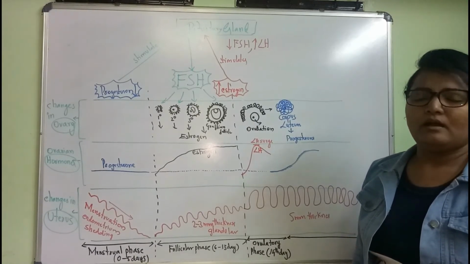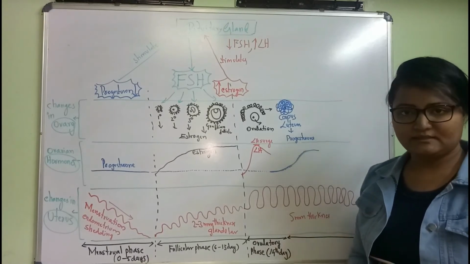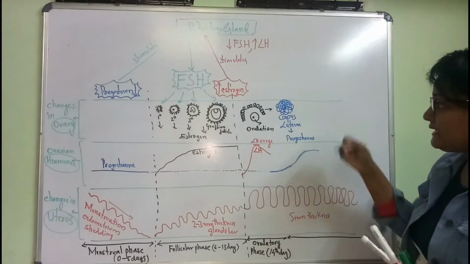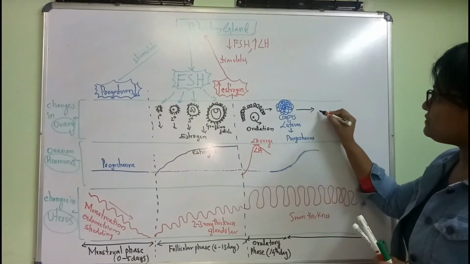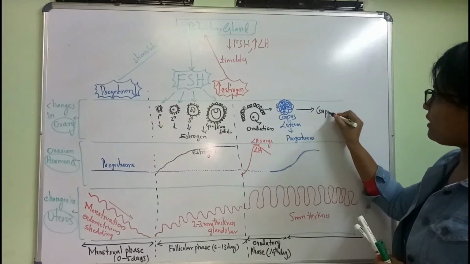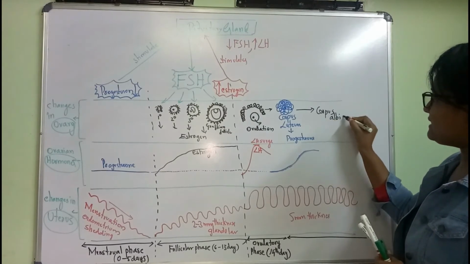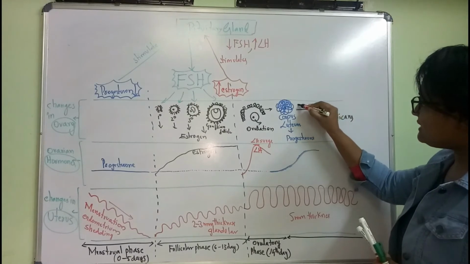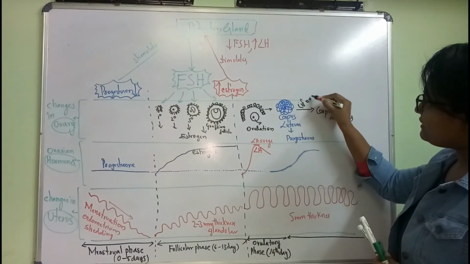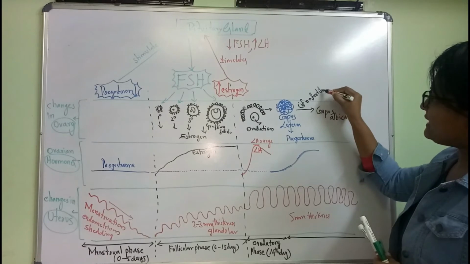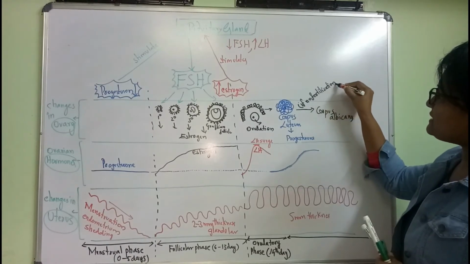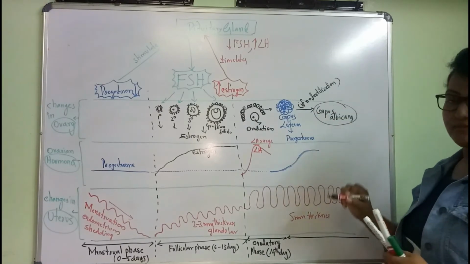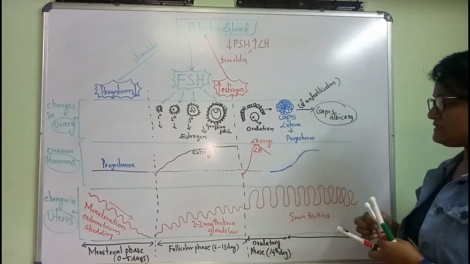Okay, it gets destroyed. Then what happens, this corpus luteum gets converted into corpus albicans. The condition is, if there is no fertilization, corpus luteum gets converted into corpus albicans. Okay, we'll see the changes in the progesterone.